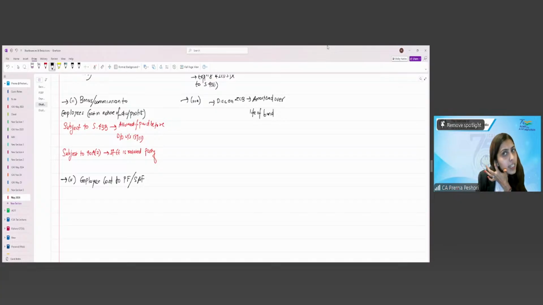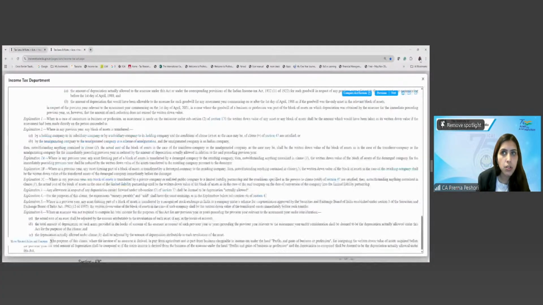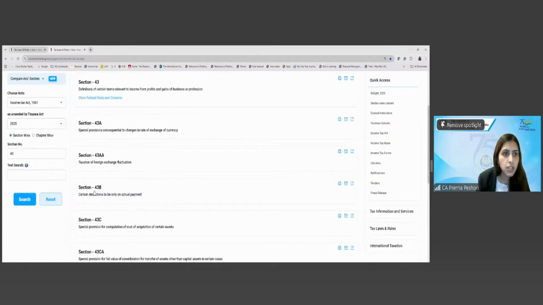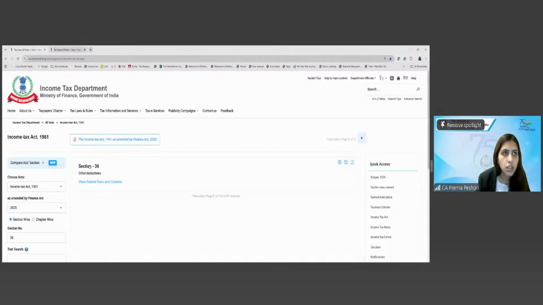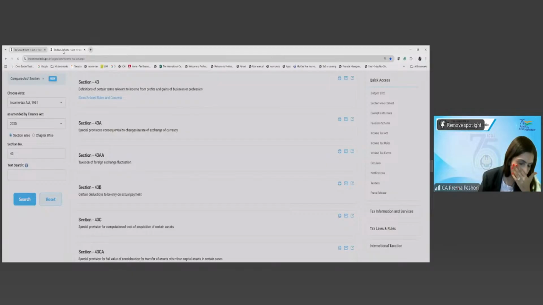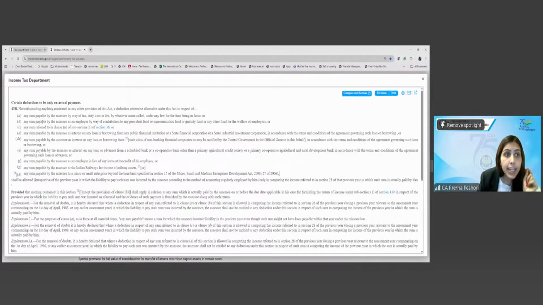Again, students, this will be subject to section 43B. So, what does 43B again say? Let me open it here instead of going here and there. Any sum payable by the assessee as an employer by way of contribution to the PF or superannuation fund or gratuity fund or any other fund for the welfare of the employees.